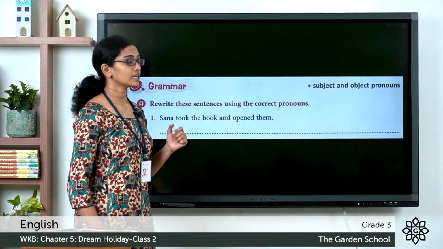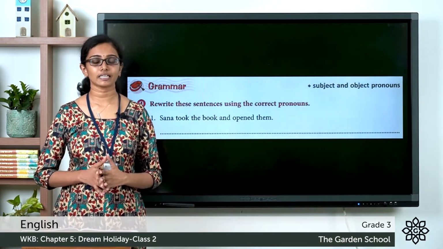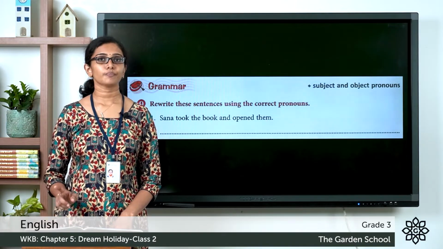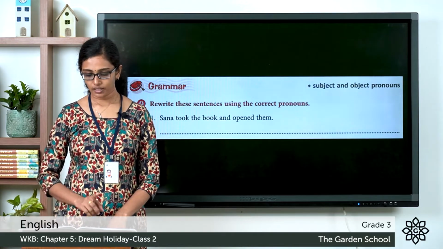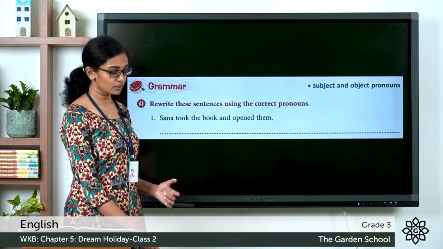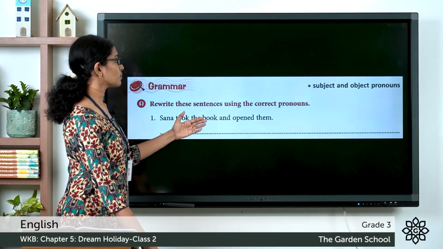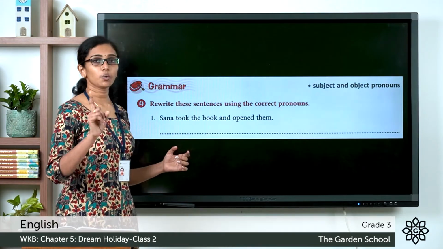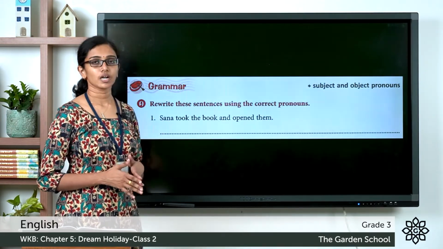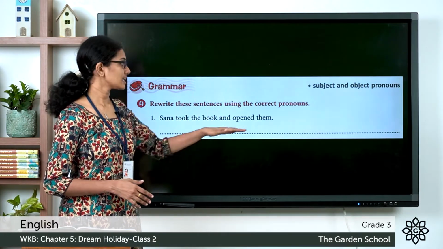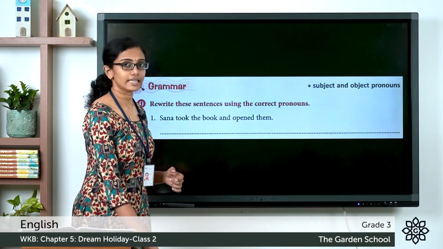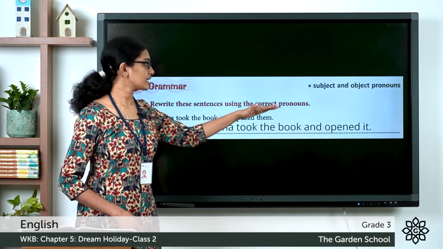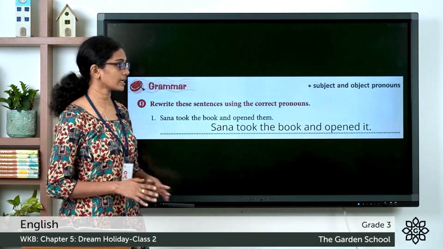Now, let's move on to the grammar exercises, which is on page number 33. The first question, question A, rewrite these sentences using the correct pronouns. And question number 1, Sana took the book and opened them. How do you rewrite it correctly? Here in this sentence, Sana is taking only one book. So it is a singular subject. So which is the correct pronoun that should be used here? Is it them? No, it should not be them. How do you rewrite it correctly? Sana took the book and opened it. Instead of them, the correct pronoun to be used here is it.